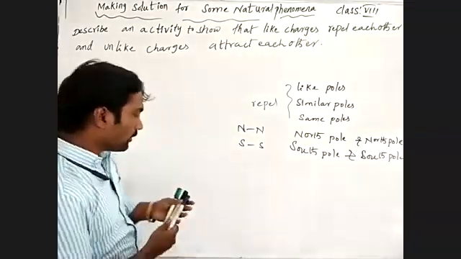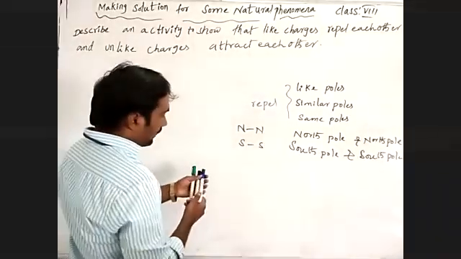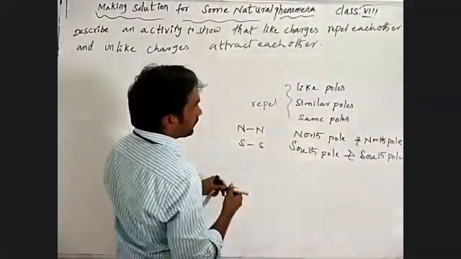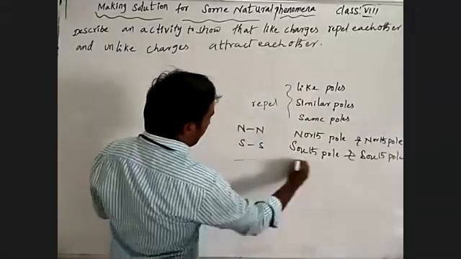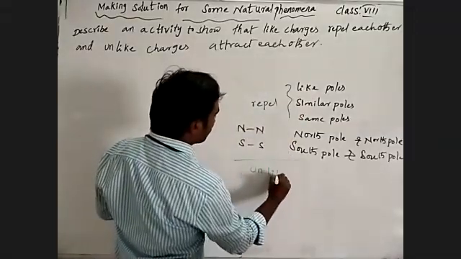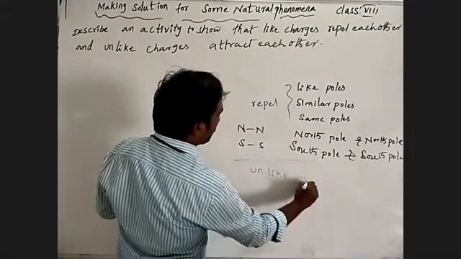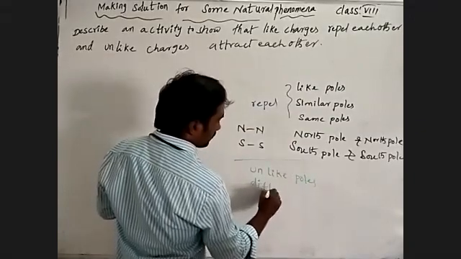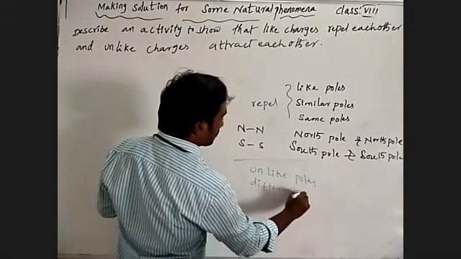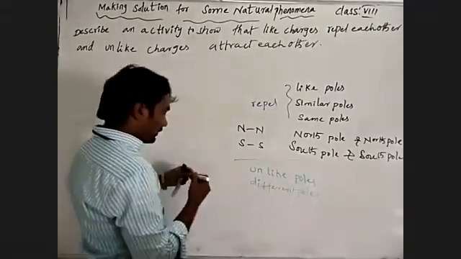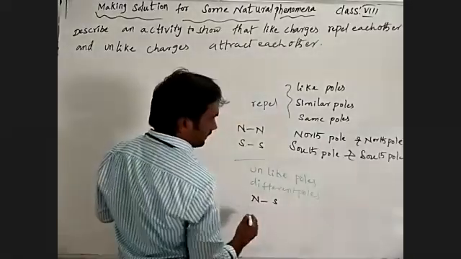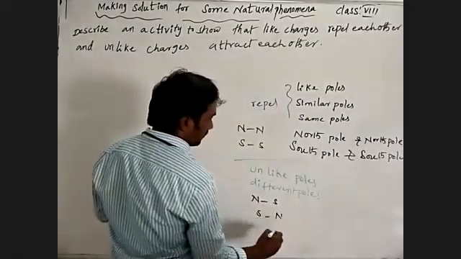Coming to different poles, unlike poles: north, south, south, north.